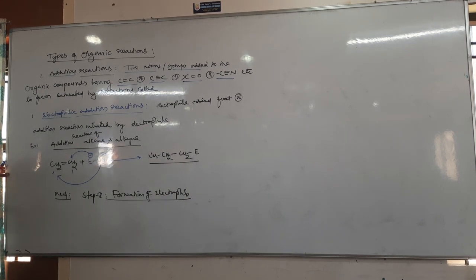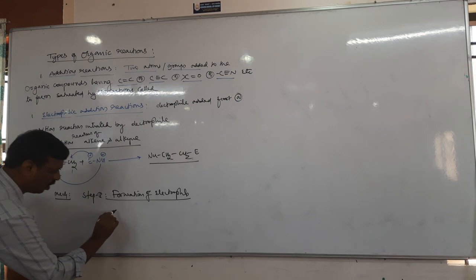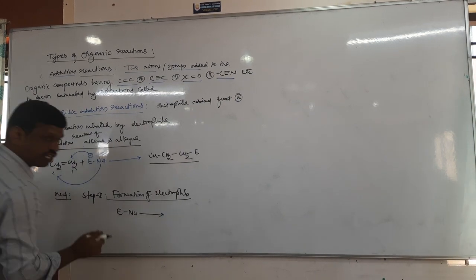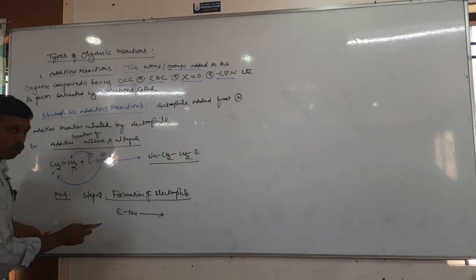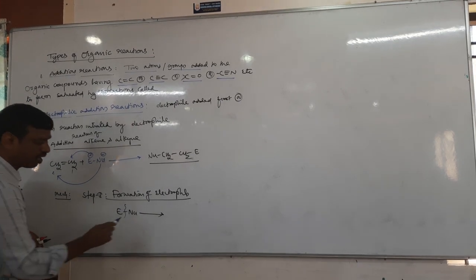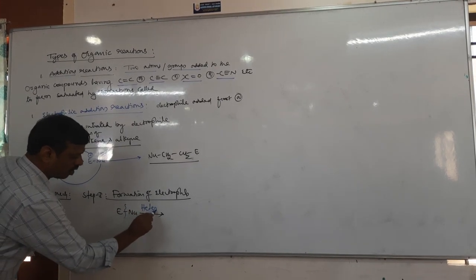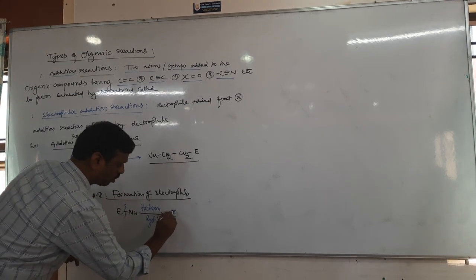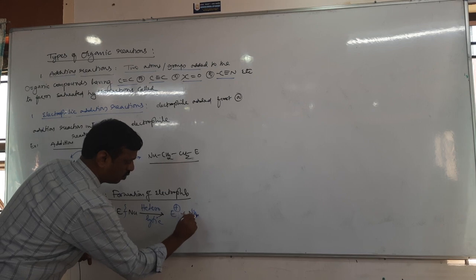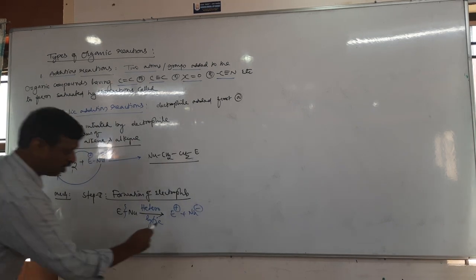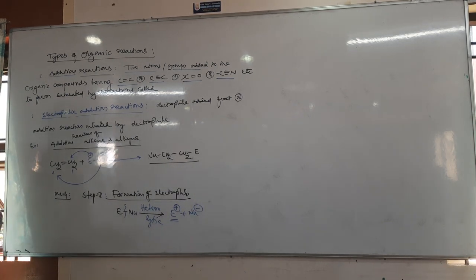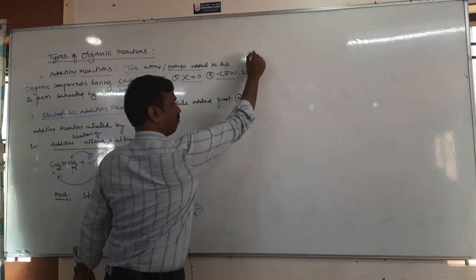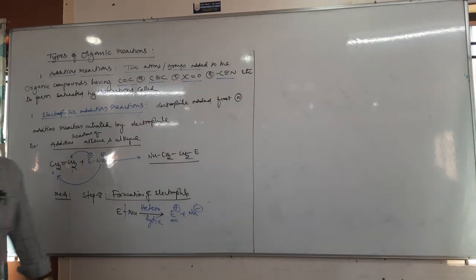Here E-Nu is a reagent. Does it undergo homolytic cleavage or heterolytic cleavage? It must be a heterolytic cleavage, so that it gives E plus and Nu minus. Here we want E plus. Electrophile E plus is formed. This is step 1, formation of electrophile.